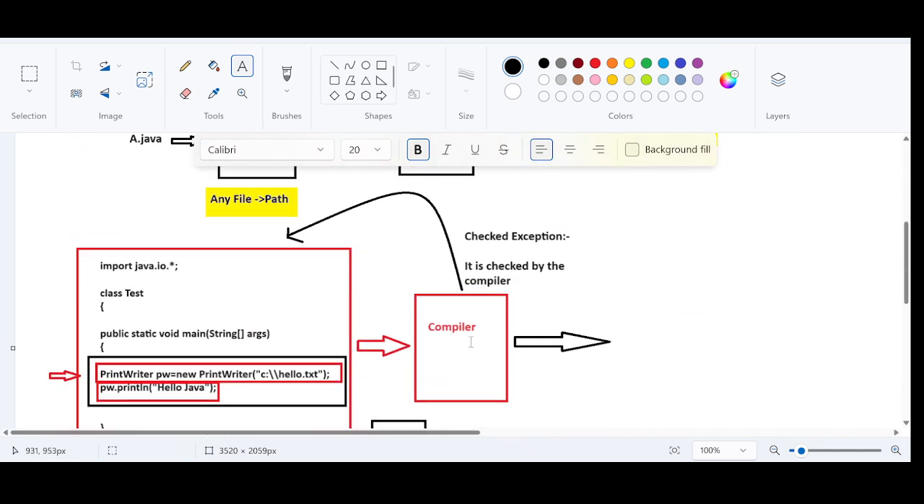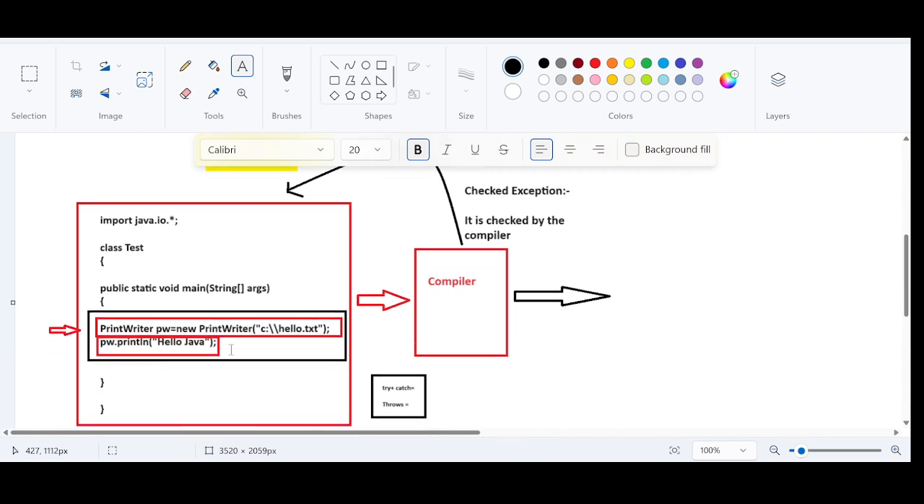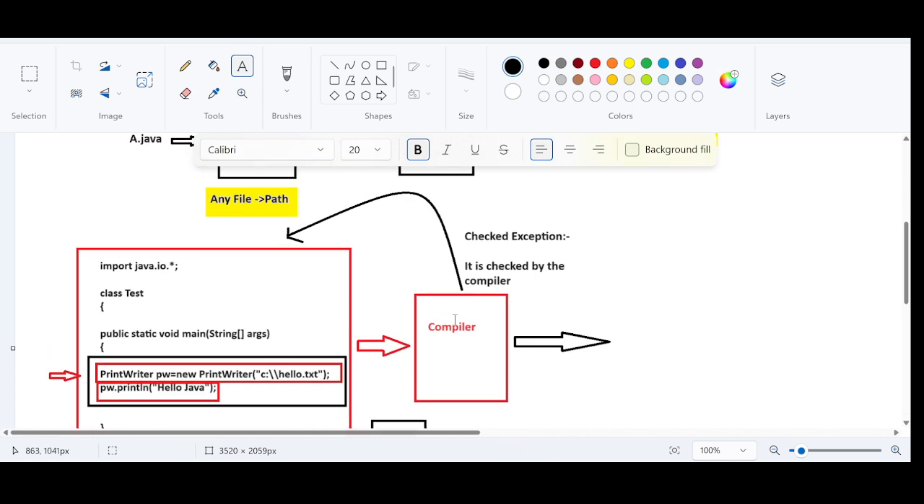Likewise, the compiler will be asking the developer, it is okay to compile this code, but please show me the handling code so that I will be happy to compile it. Right? So this situation is called what? Checked exception situation. It is checked by the compiler. That's why it is called a checked exception.